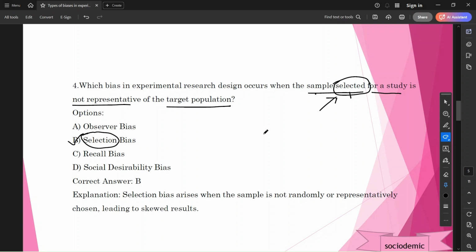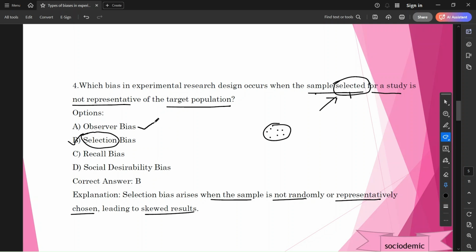So we have selected a sample that is not representative of that particular research. That is called selection bias. Selection bias arises when the sample is not randomly or representatively chosen, leading to skewed results. So that is called selection bias.